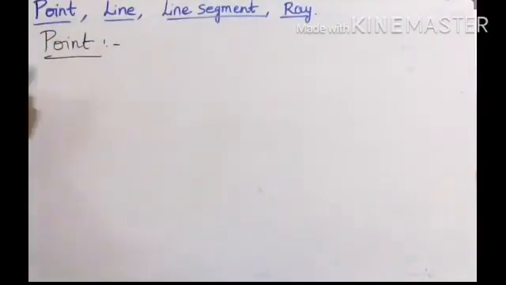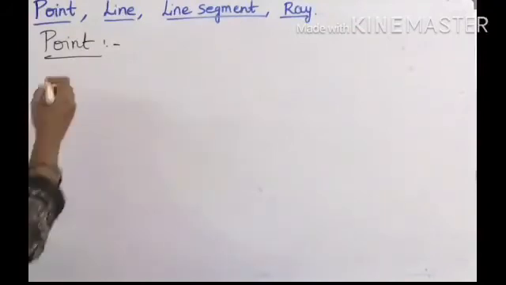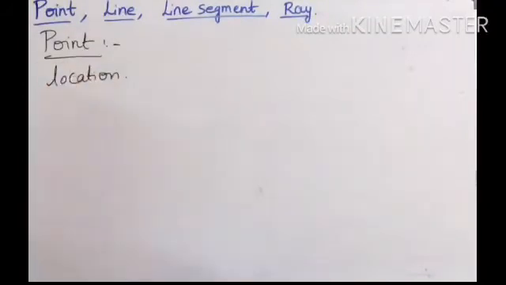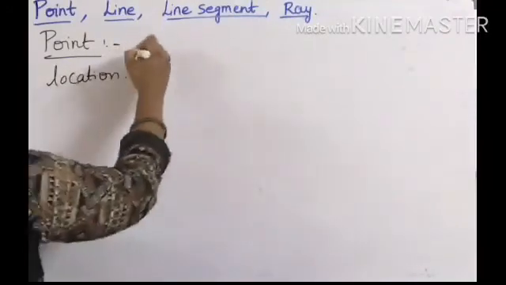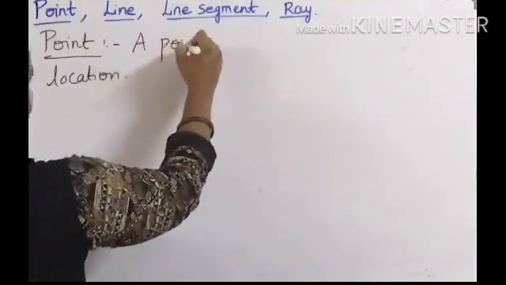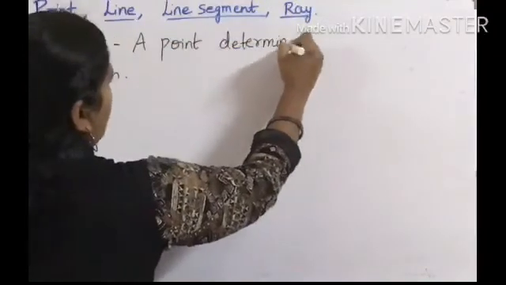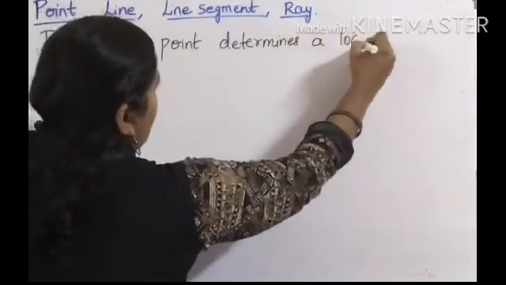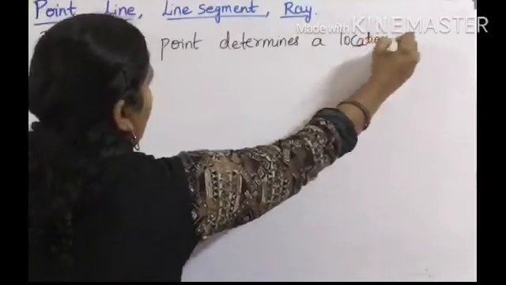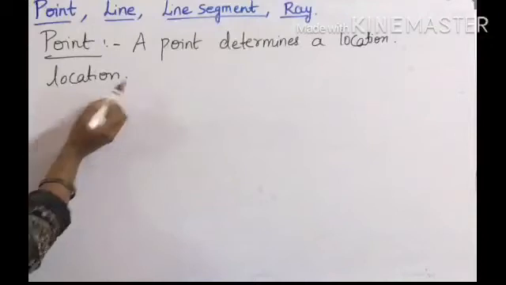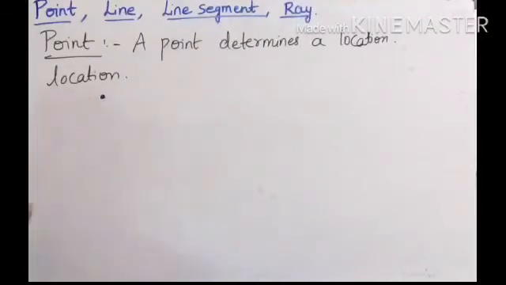See, a point in geometry is a location. Point indicates what here? Location. And a point determines a location. I can say a point determines a location. Means we indicate the position of a point by placing a dot with a pencil.